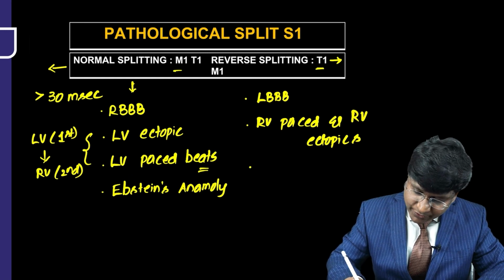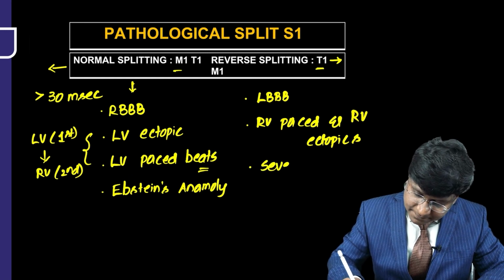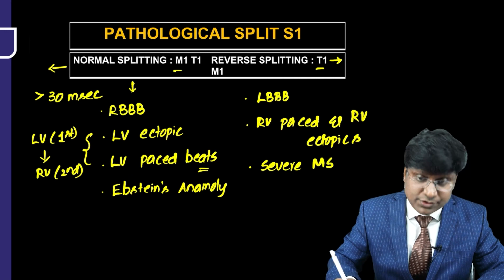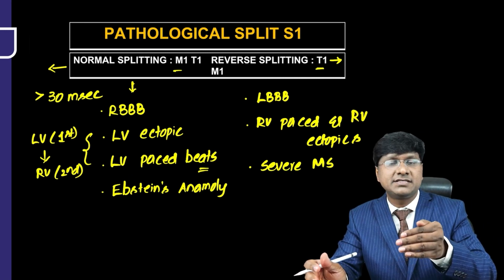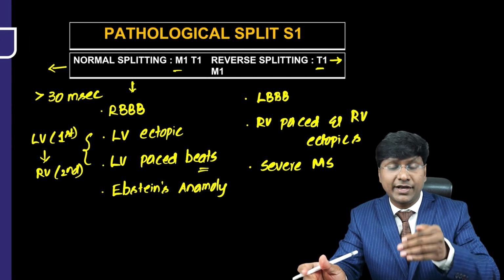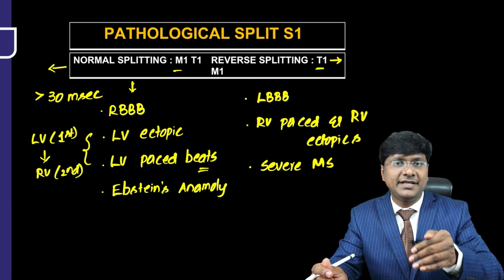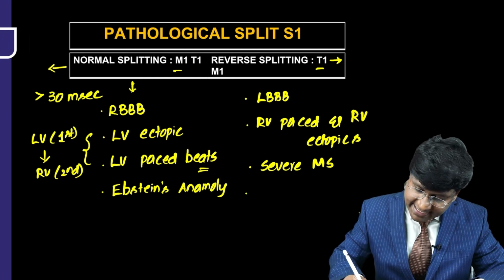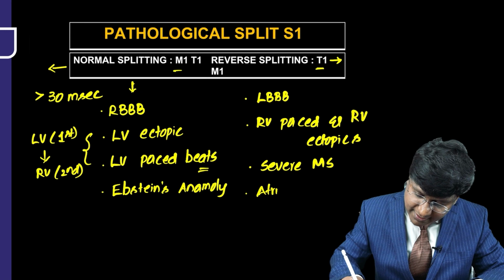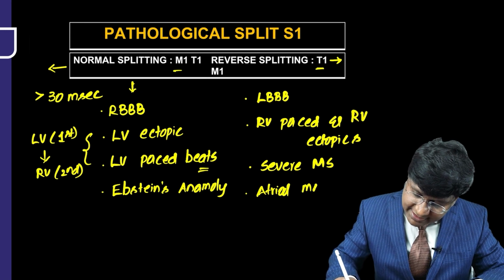The other scenario is in patients with severe mitral stenosis, where the mitral valve area is reduced to less than 1.5 centimeter square, or, when it is very severe, the mitral valve area is reduced to less than 1 centimeter square, and also in patients with atrial myxoma. So these are the conditions where you will also have the reversed splitting.